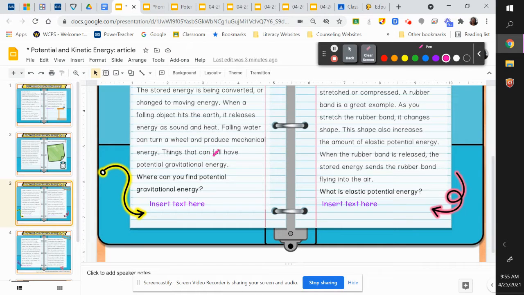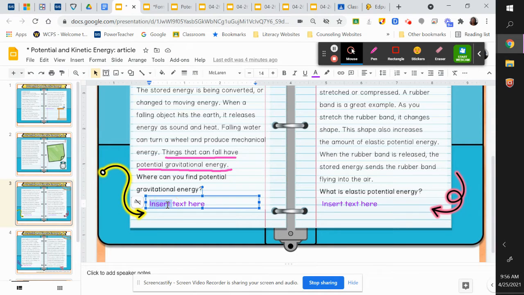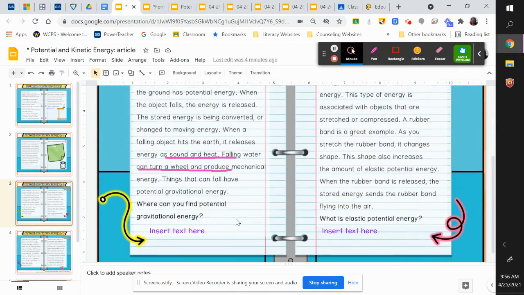And then things that can fall, so something that can fall have potential gravitational energy. So when you're looking at your question, where can you find potential gravitational energy? Things that can fall. And that's what we're looking for here, and you can put your answer right here. All right, let's continue.